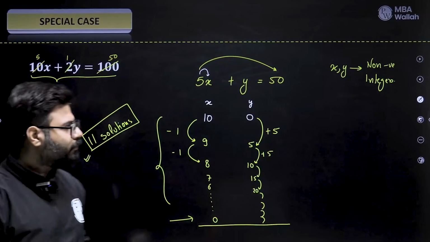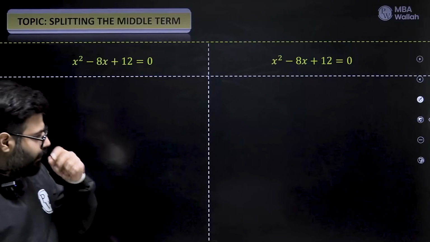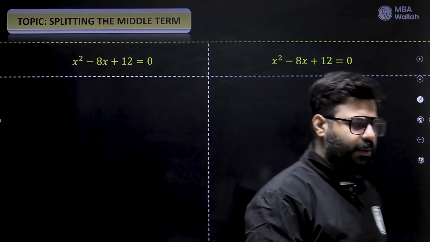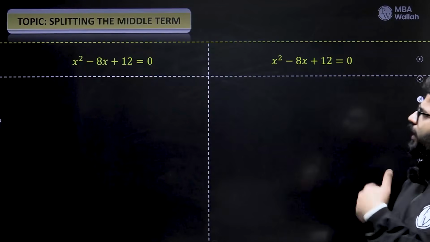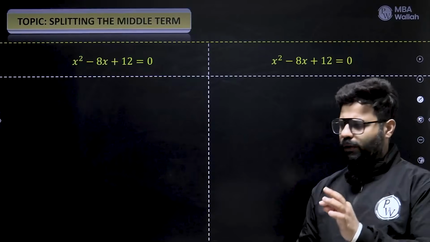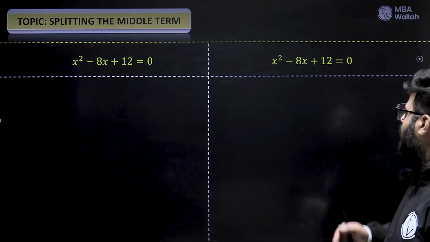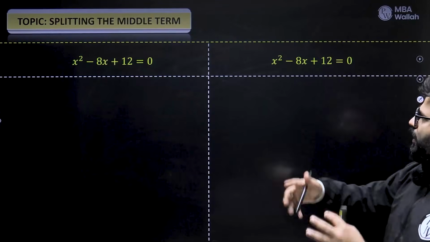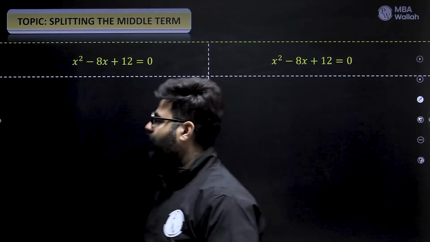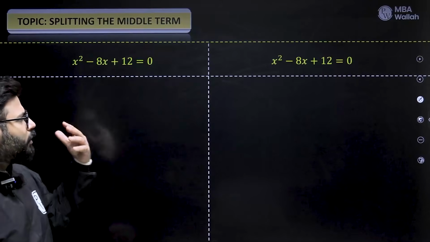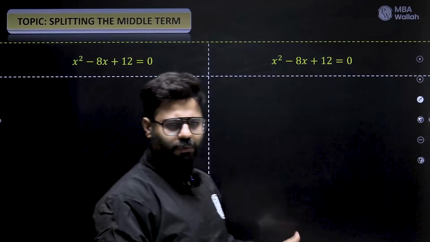All right. Let's jump to the next concept for today's lecture. Then we'll try 2 more CAT PYQs, very recent, 2023 and 2025, I believe. Okay. So let's understand. We have splitting the middle term, right? How to solve quadratic equation. We'll be solving it in each and every question, right?